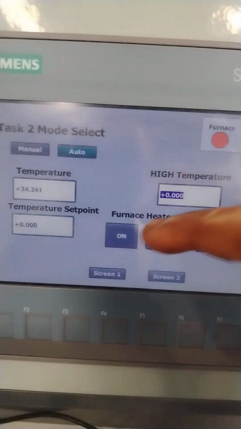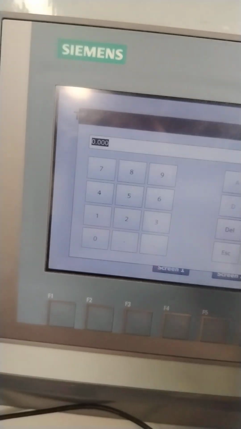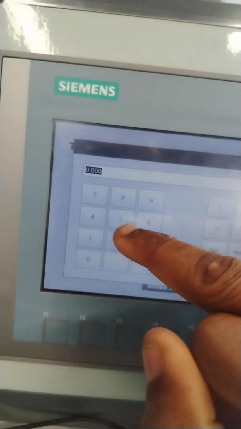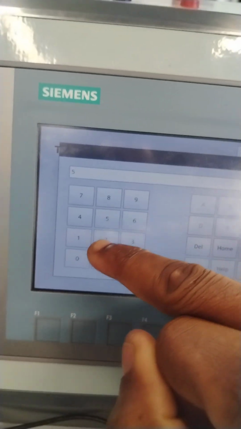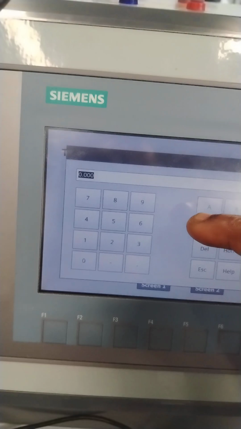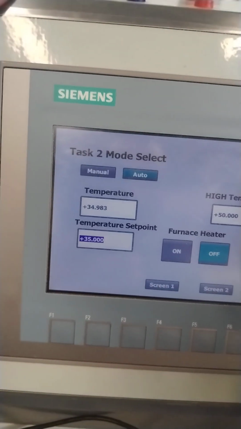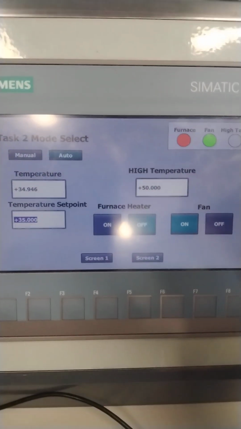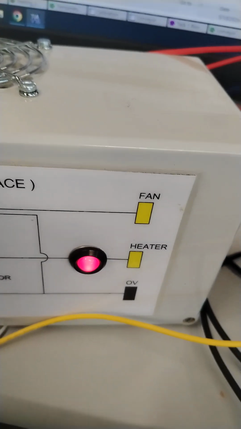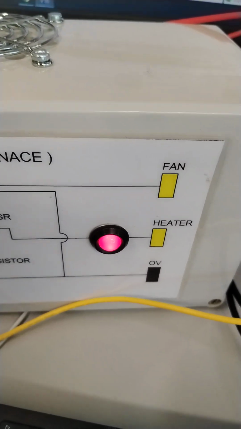And let's set our temperature set point and the high temperature alarm set point. Let's set this to 50. Let's set the temperature set point to 35. So as you can see, the heater is on because the temperature is less than the set point.